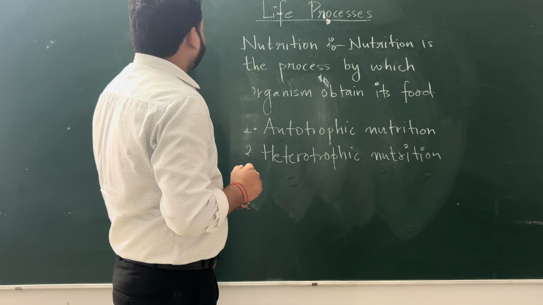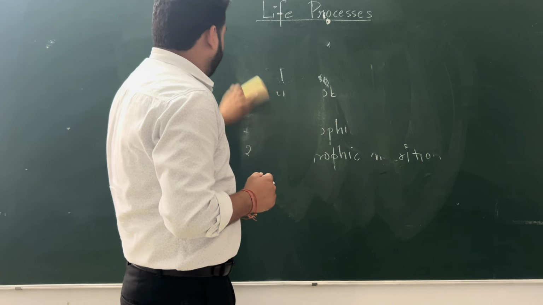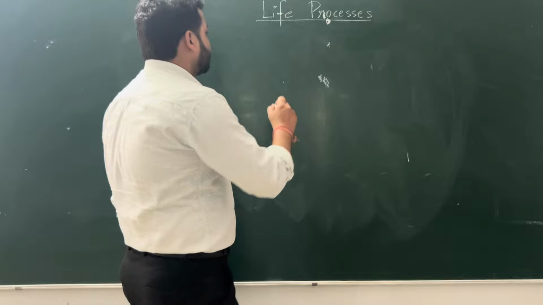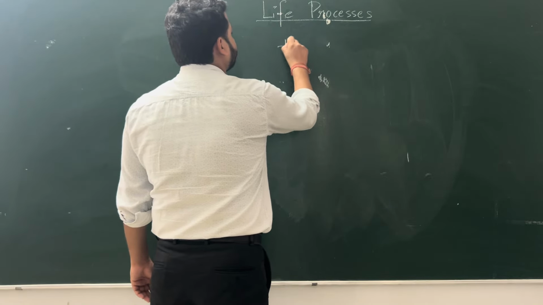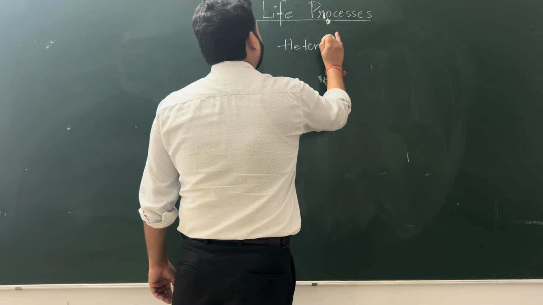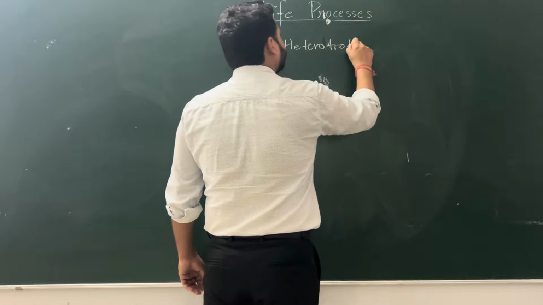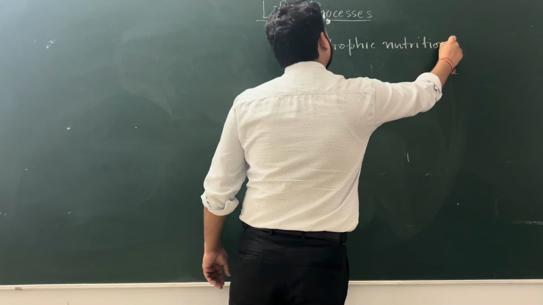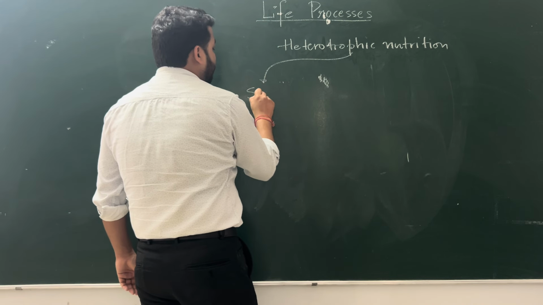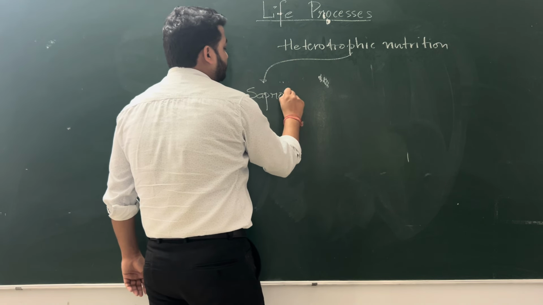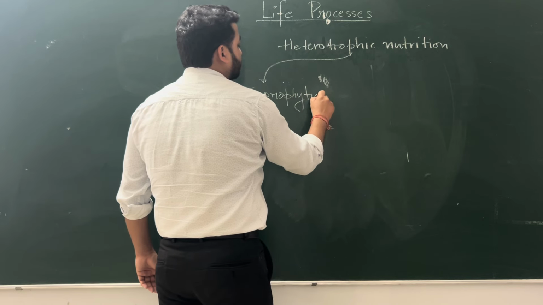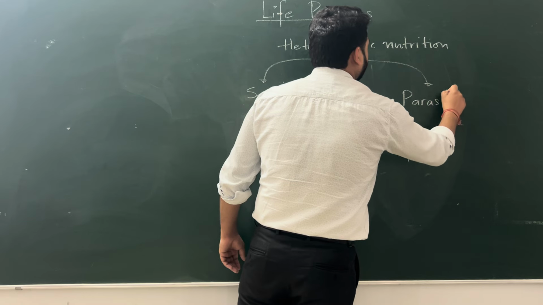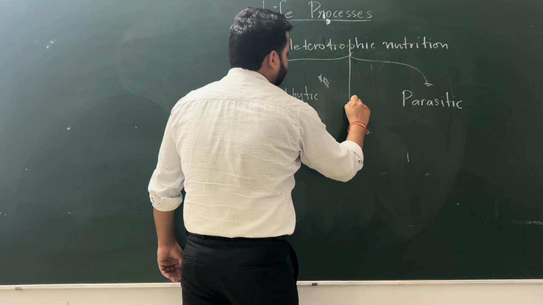Now there are different types of heterotrophic nutrition because different animals derive their food in different ways. Let's just see what the different types are. One is saprophytic. Another one is parasitic. And then there is holozoic.